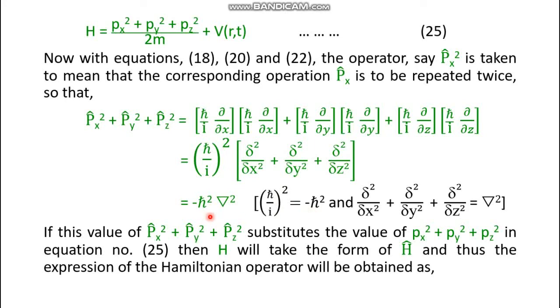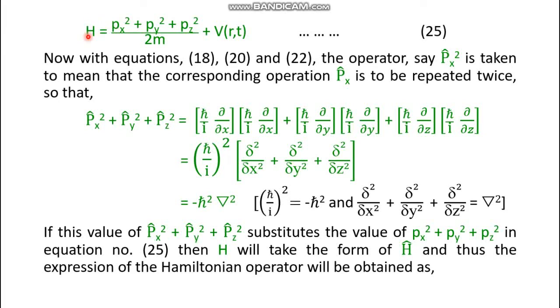Now if this value of px cap squared plus py cap squared plus pz cap squared substitutes the value of px squared plus py squared plus pz squared in equation number 25, that means in this equation, this is the expression of H. In order to get the expression of H cap, we have to replace px by px cap. Okay, this is the expression of H, the normal energy function.